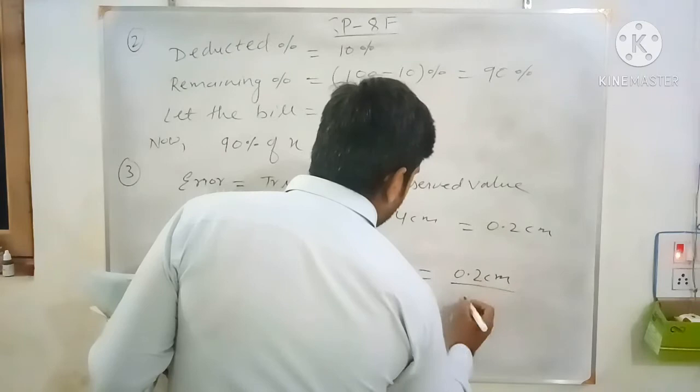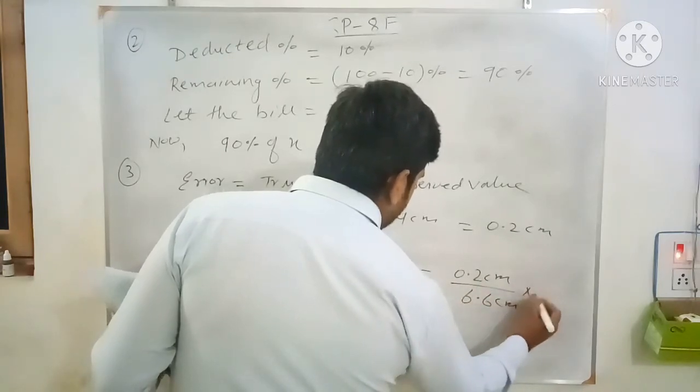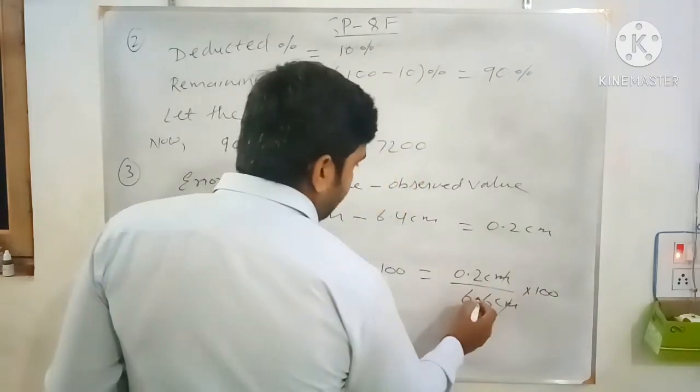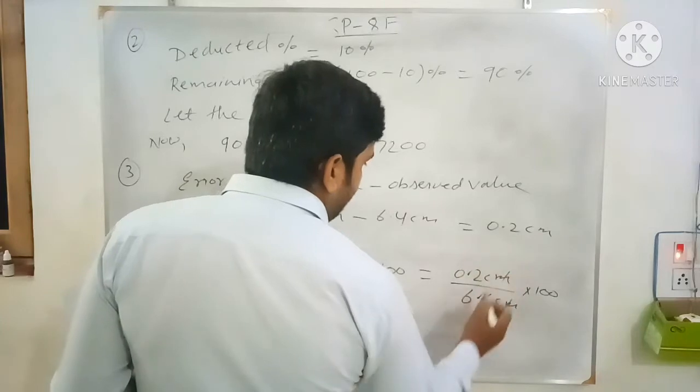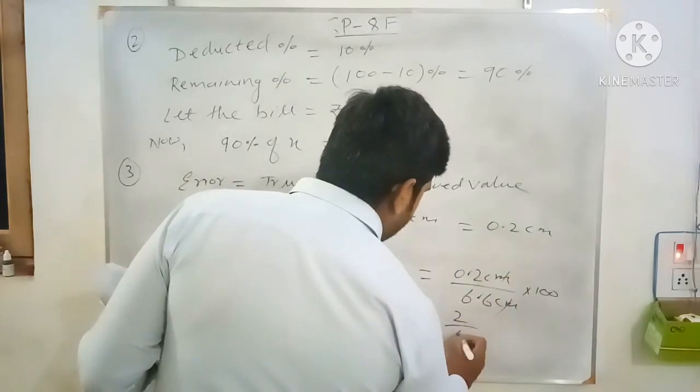Centimeter. True value 6.6 centimeter into 100. Now the centimeter units cancel. This decimal you can also remove. So you will get 2 upon 6.6, that is 2 upon 66